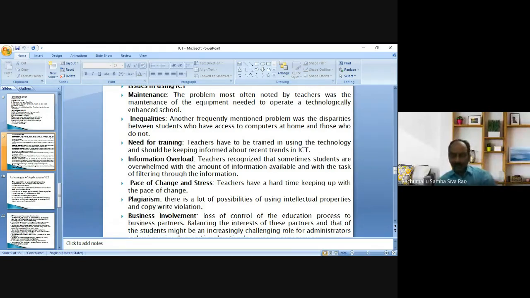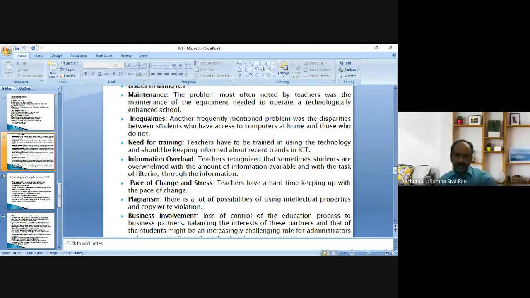So the problem most often noted by teachers was the maintenance. That is an additional burden to the teacher also. So that is one of the problem issues in ICT.